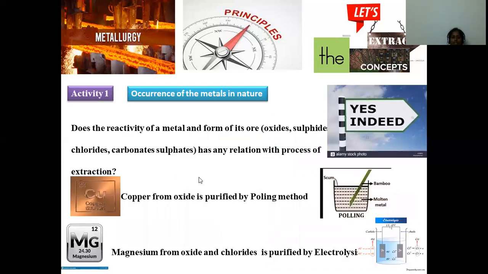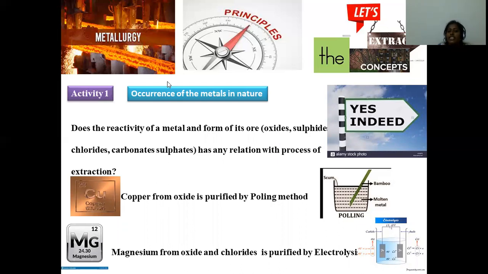Now, let us see another question which we got here. Does the reactivity of the metal and the form of its ore, the ore may be either oxide, sulfide, chloride, carbonate, sulfate, have any relation with the process of extraction? Can we find the distinction between the method of purification with its composition?